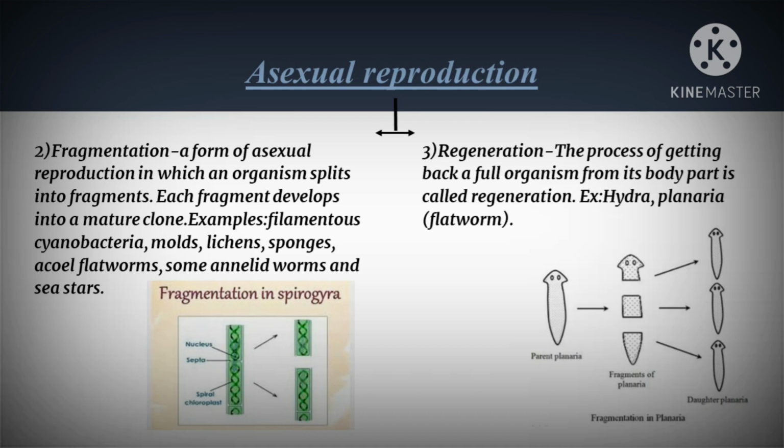Next one is regeneration. It is the process of getting back a full organism from its body part. For example, in planaria. From the figure we can see that the planaria is first divided into 3 parts, and each part grows into a fully organized individual like its parent.